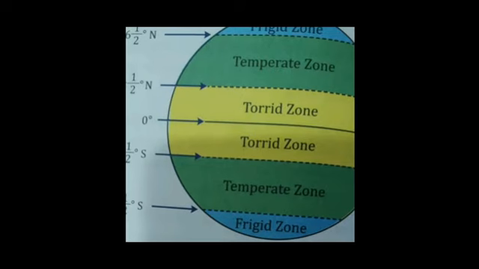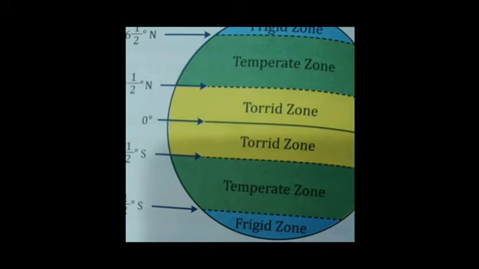The region which lies in the equatorial region from 0 to 23.5 degrees north, known as the Tropic of Cancer, and 0 to 23.5 degrees south, known as the Tropic of Capricorn, gets heated by the intense rays of the sun. Places located at or near the equator get direct rays of the sun almost throughout the year.